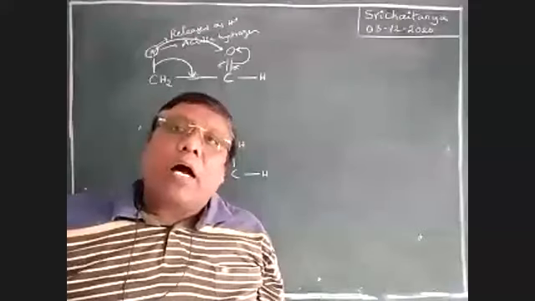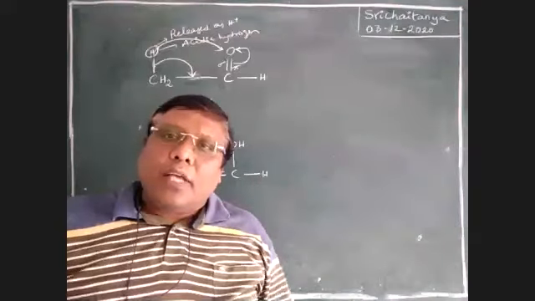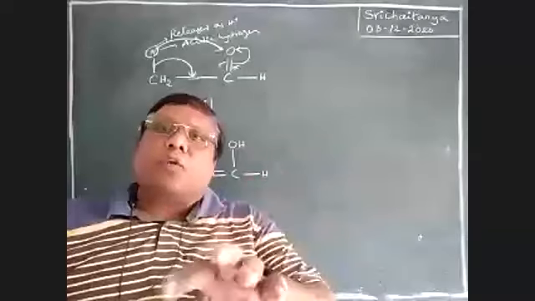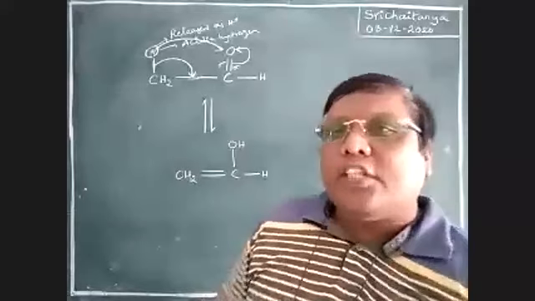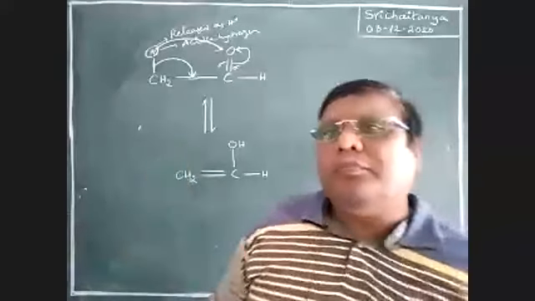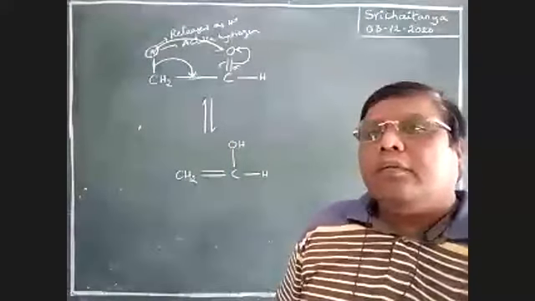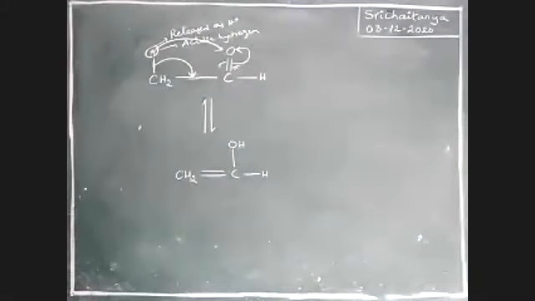That proton from alpha carbon to that highly electronegative element, that migration of proton gives different structures. That means here migration is required. So is there any doubt up to now, boys? So here migration of proton from alpha position to a highly electronegative element, because that alpha hydrogen is highly acidic in nature.